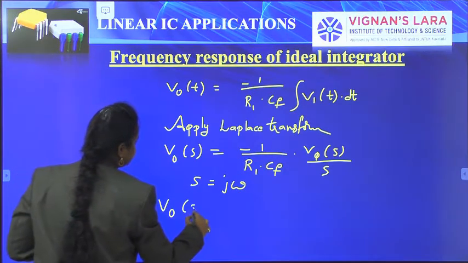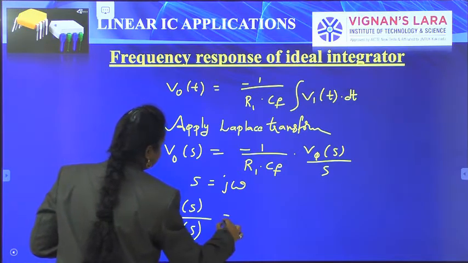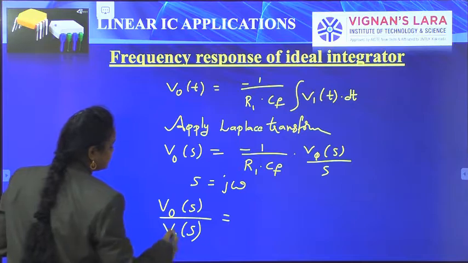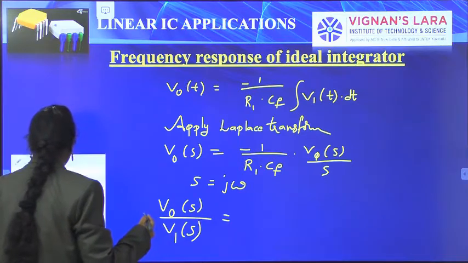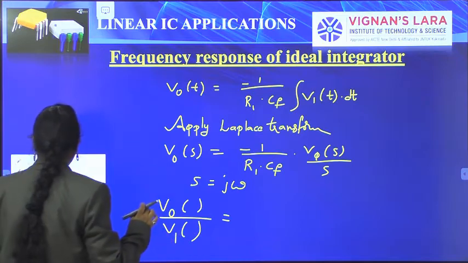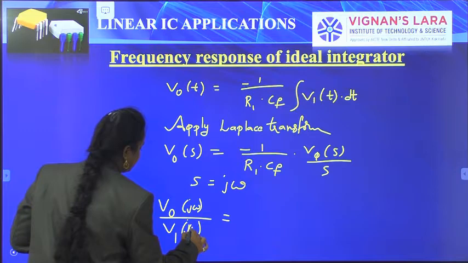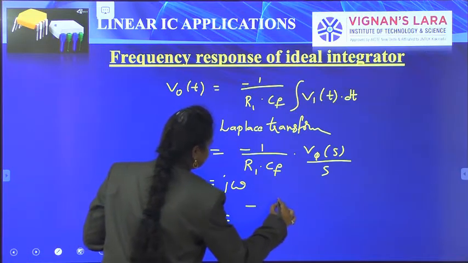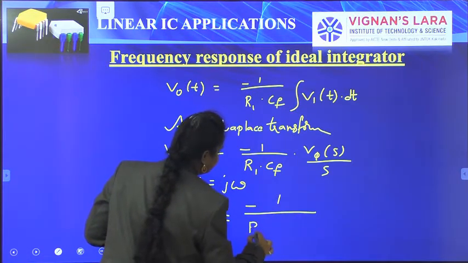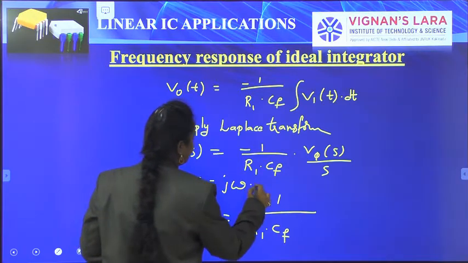V naught of S by Vi of S is equal to, in place of S, we put J omega: minus 1 by R1 CF times J omega.